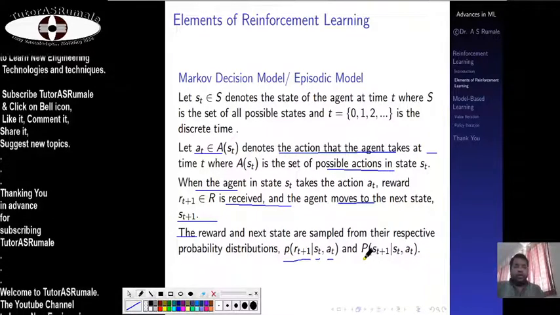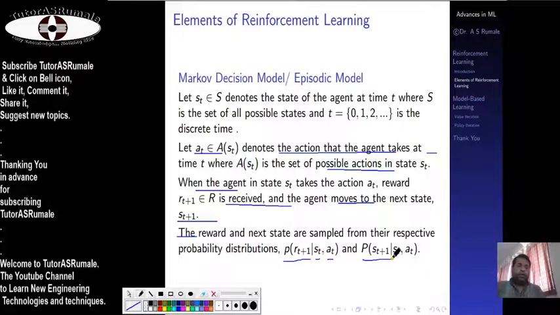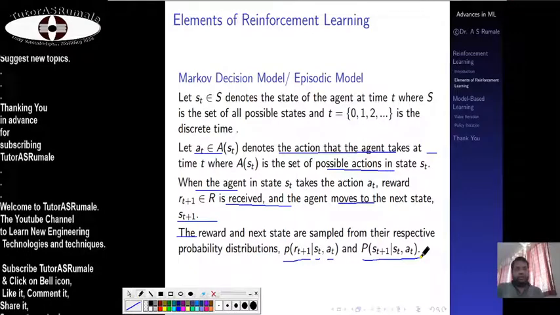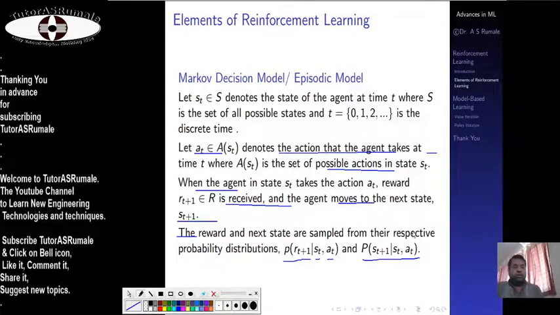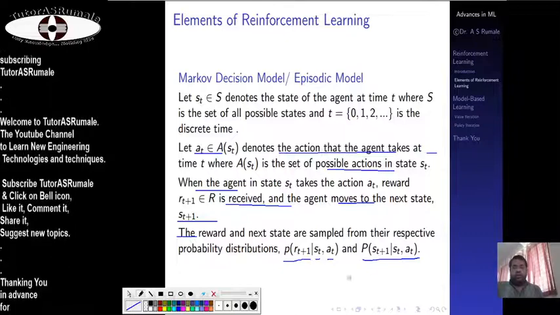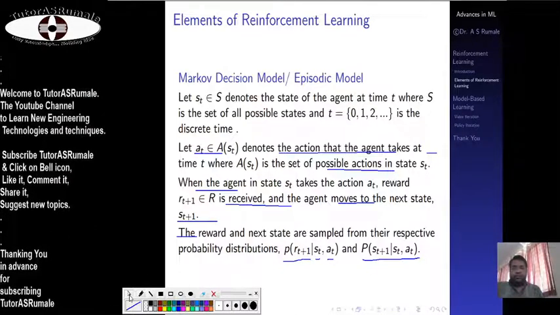The probability of movement of the agent into the next state again depends upon its present state and present action. So these are the two probabilities that we have.